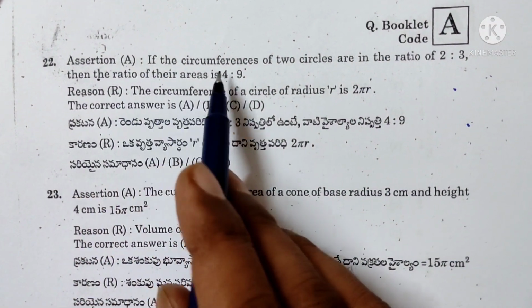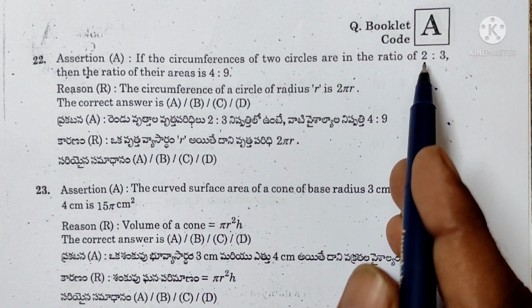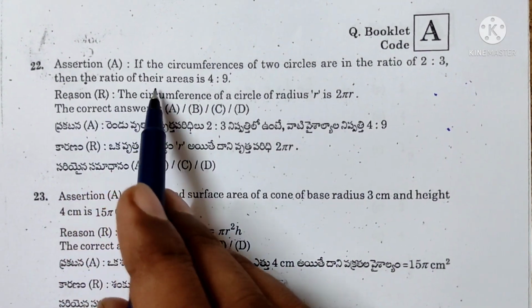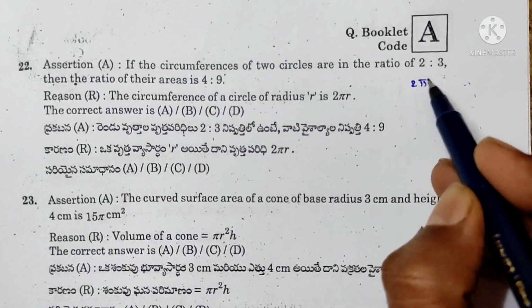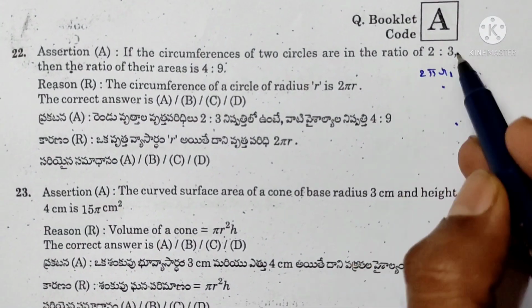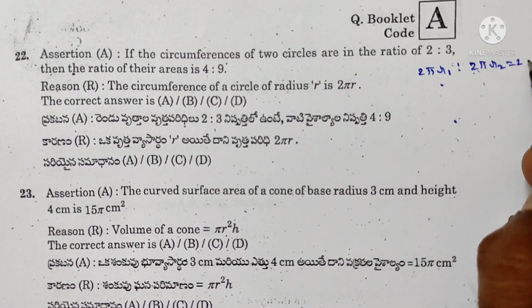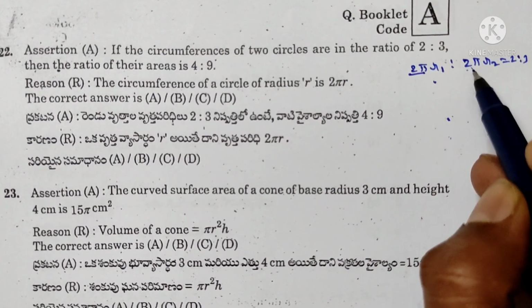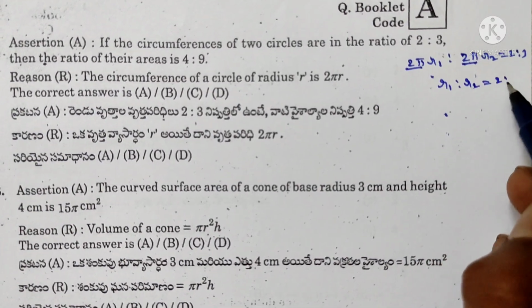Assertion A: if the circumferences of two circles are in the ratio 2:3, then the ratio of their areas. Circumference of the circle is 2 pi r. So radii are different. 2 pi r1 is to 2 pi r2 is equal to 2:3. Both equal, 2 pi gets cancelled. r1 is to r2 is equal to 2:3.